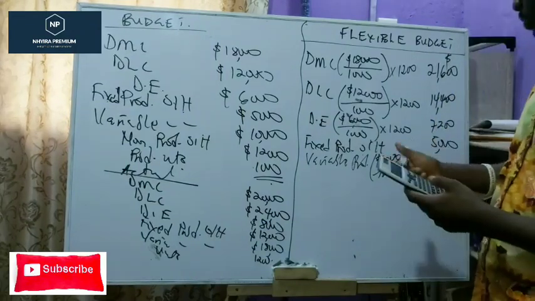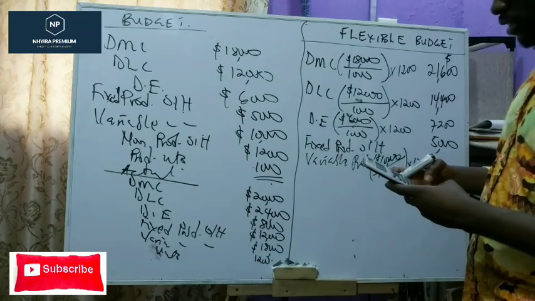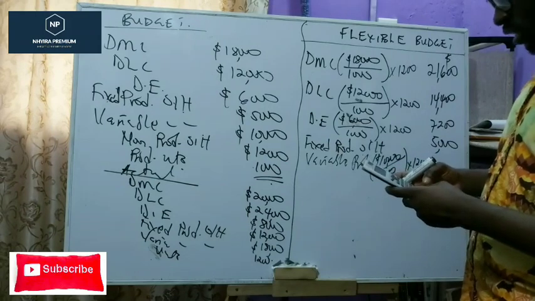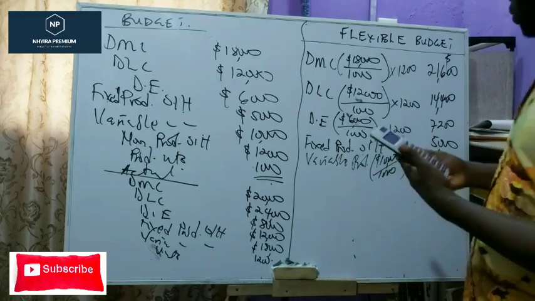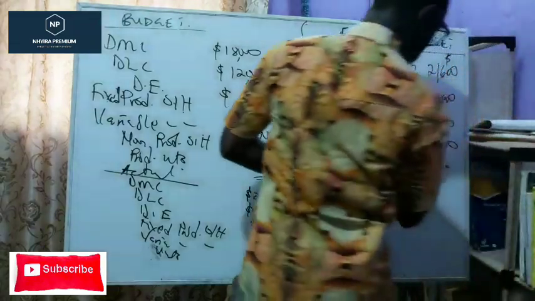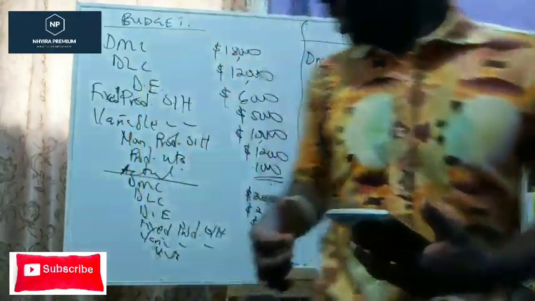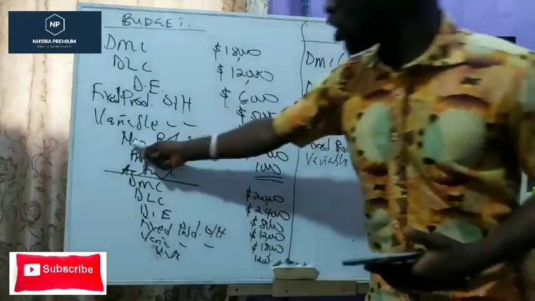So let's look at it. It's going to be 10,000 divided by 1,000 times 1,200. That's going to be $12,000. So let's put that down. $12,000. Make sense?